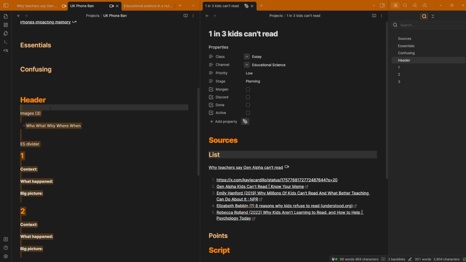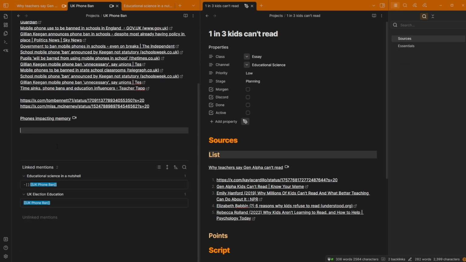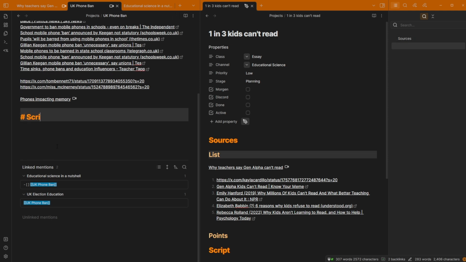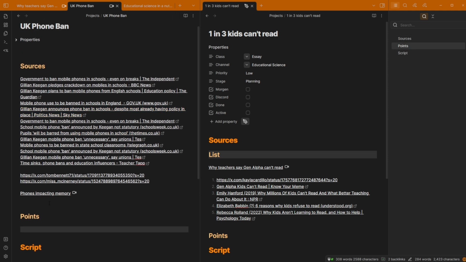And that's a template I don't need anymore. So let's just delete all of that and then go delete, heading 1, script. Put a points heading in there as a heading 2. Now, this is related to the UK government guidelines. So I want UK phone guidelines, phone impacting.